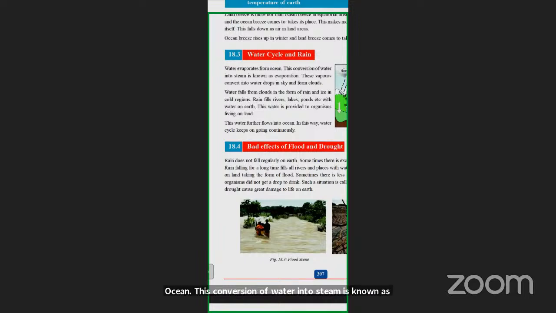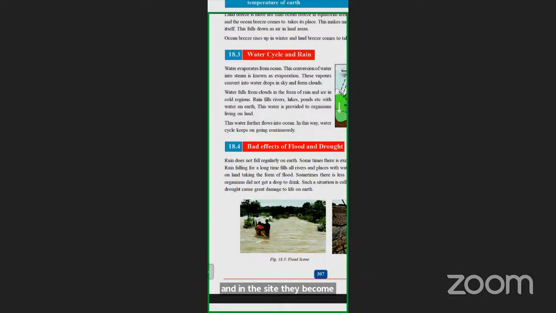When water is evaporating, it's rising up in the form of water vapor. Now, this water vapor converts into water drops in the sky and forms clouds.